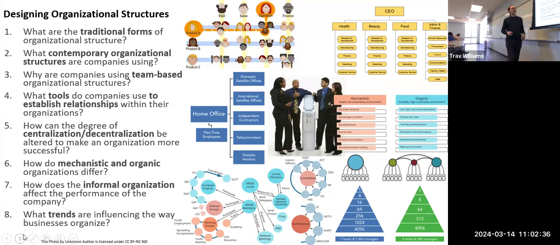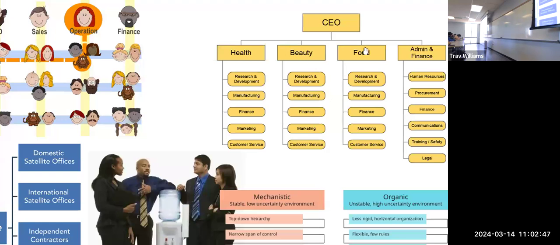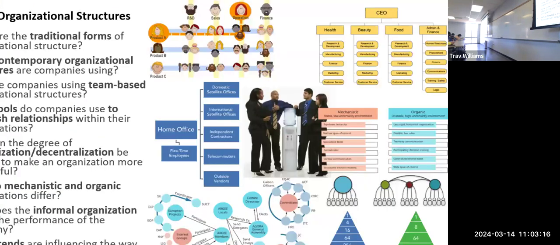Traditional forms of organizational structure. We see in the top right corner a fairly traditional structure, organized basically by product, but you also see some functional areas over here. One interesting thing is to notice that each of these product divisions has its own research and development, its own manufacturing, its own finance. So you get some duplication of efforts. And if you're going to have that kind of structure, you really want those marketing departments to work together instead of competing with each other. Okay, let's see what else we have.